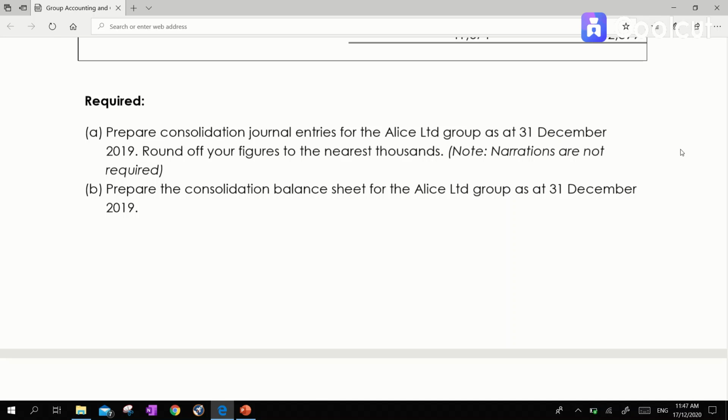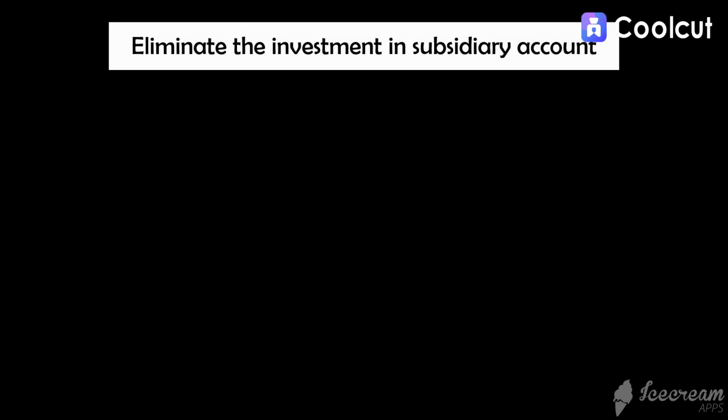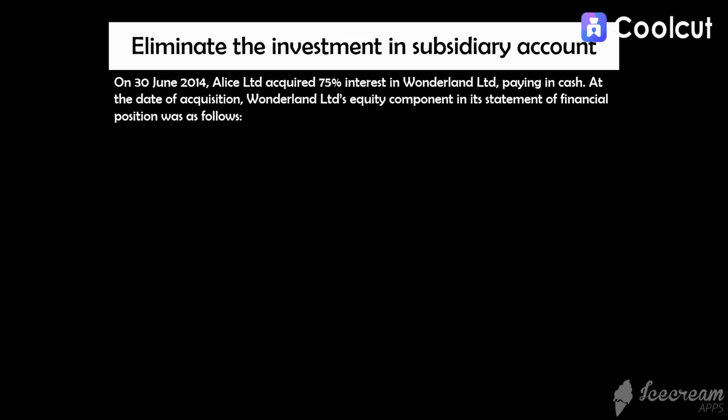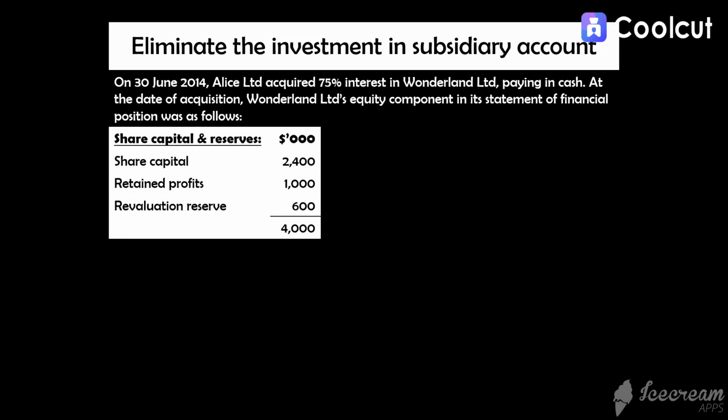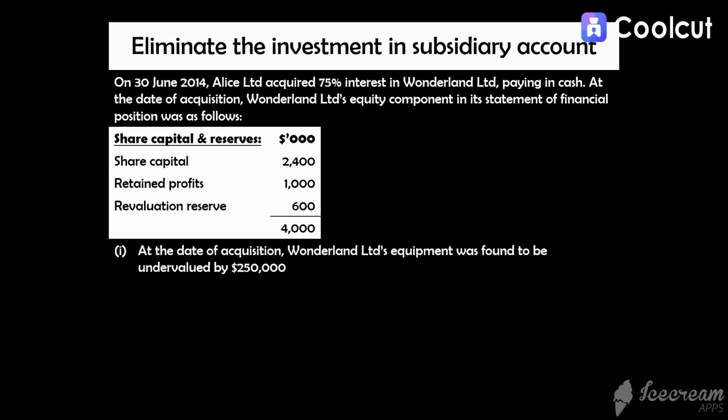Next, we will prepare the consolidated balance sheet for the Alice Limited Group as at 31st December 2019. Let's start off with Part A first. First, let's eliminate the investment in subsidiary account. We noted that Alice Limited acquired 75% of shares in Wonderland Limited, and this is Wonderland Limited's equity balance on the day of acquisition. We also noted from point I that at the day of acquisition, Wonderland Limited's equipment was